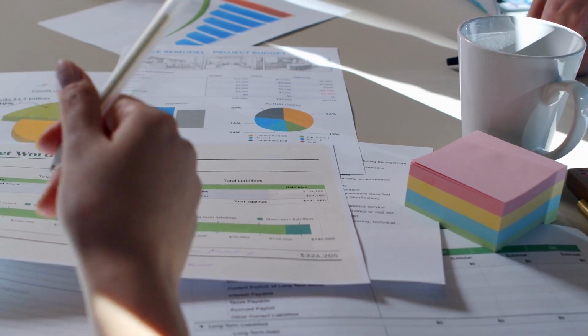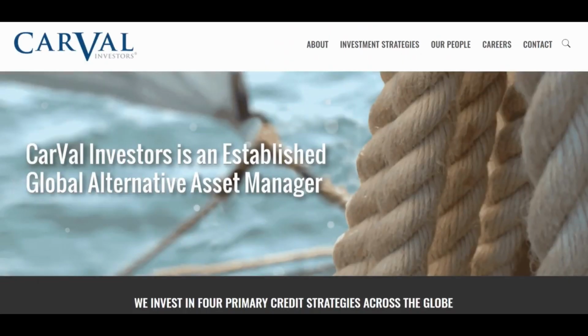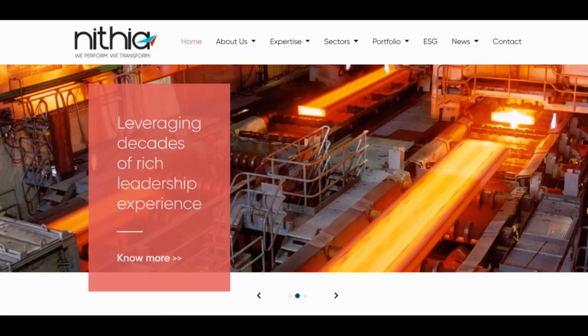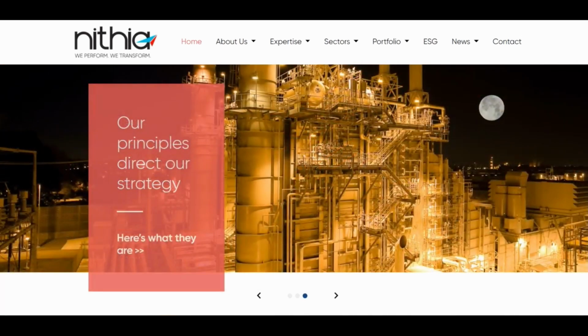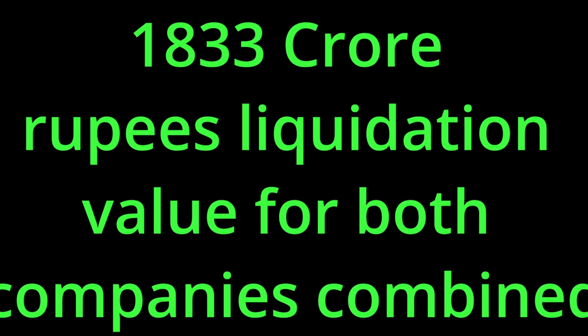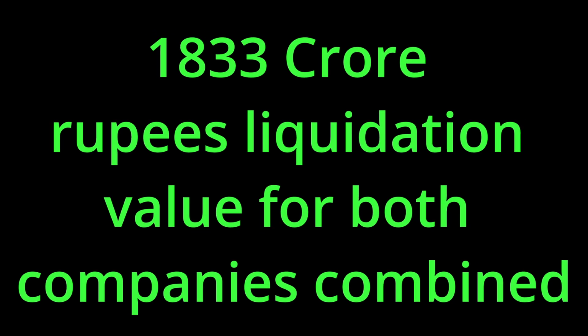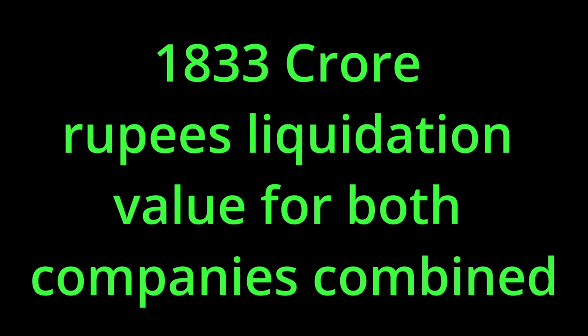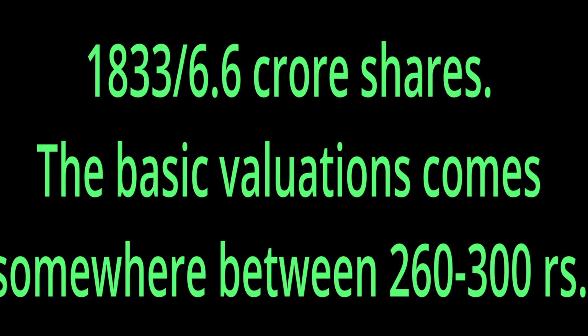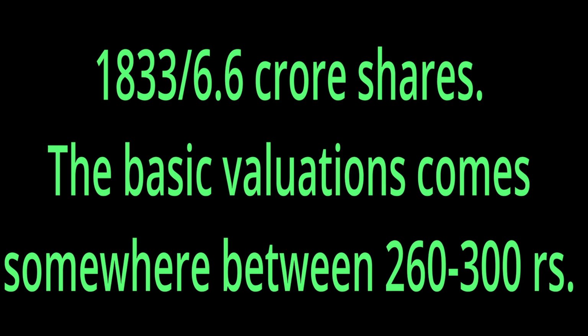Considering the liquidation value, the total amount paid by Carval Investors and Nitya Capital to acquire these firms is 1833 crore rupees.